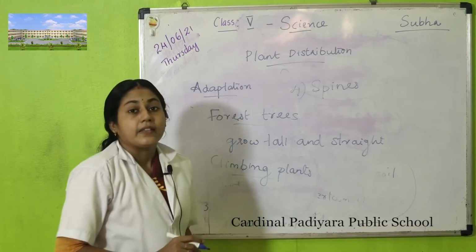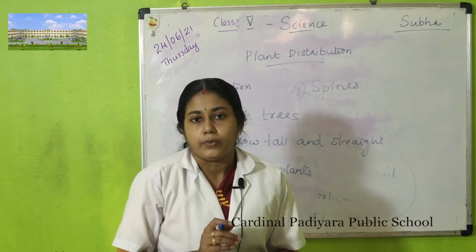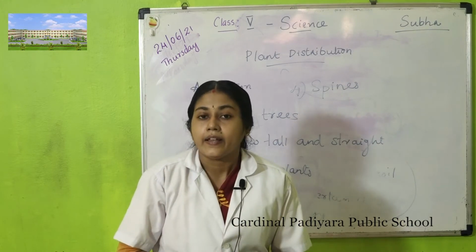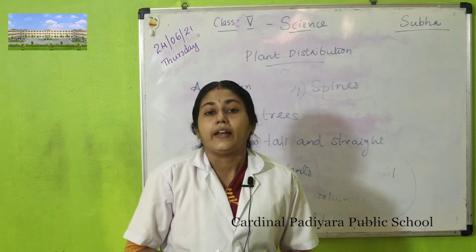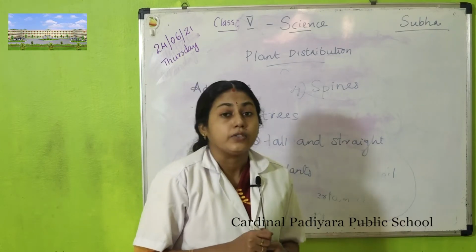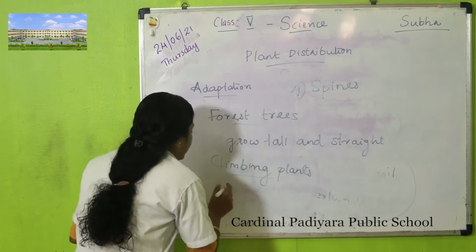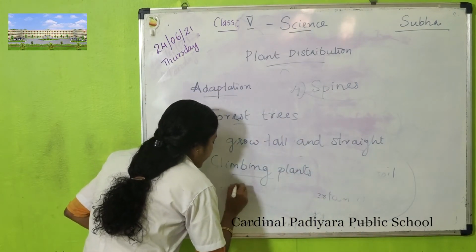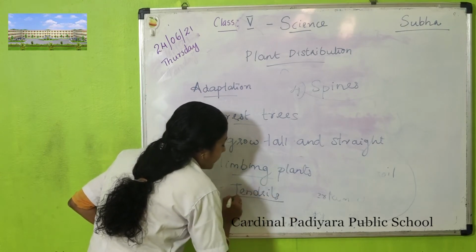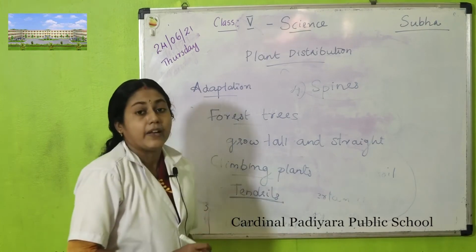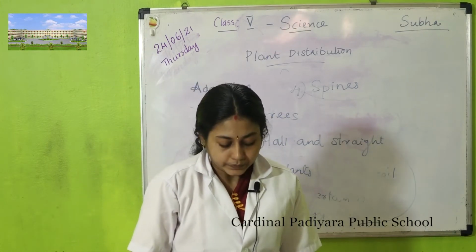Their stem is weak, so they need a support to stand. So they develop tendrils to climb on plants. Climbing plants develop tendrils. These are the adaptations of climbing plants. They develop tendrils to climb on plants.